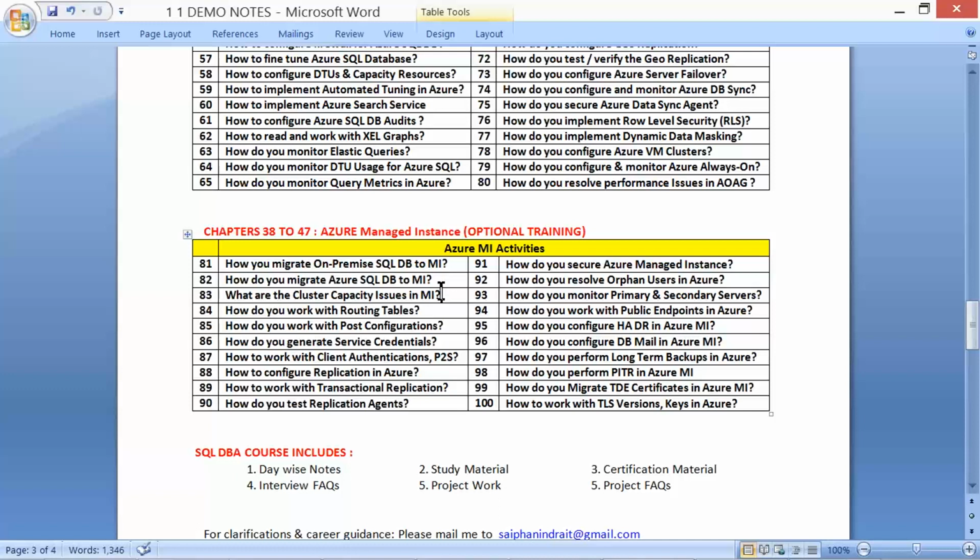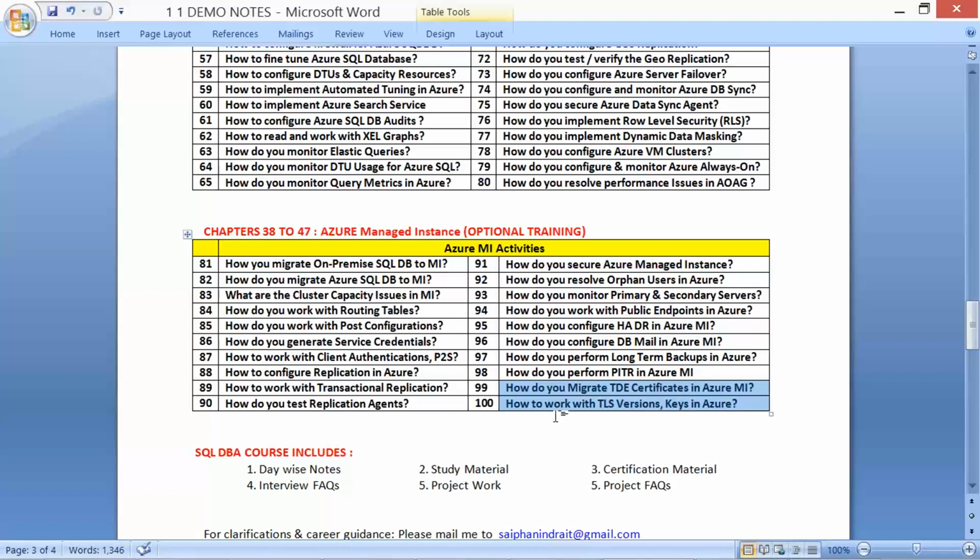Costly, but very fast. We'll be working with routing tables, port configuration, service credentials and authentications. We'll also understand replications, different types of replications, security monitoring, configurations, and point-in-time recoveries. And we have transparent data encryption, TDE, and work with TLS versions and keys.